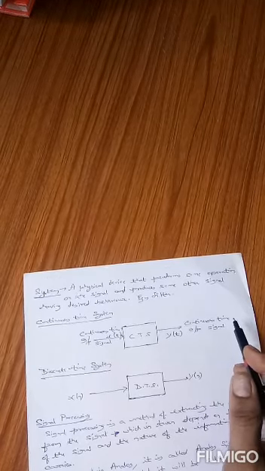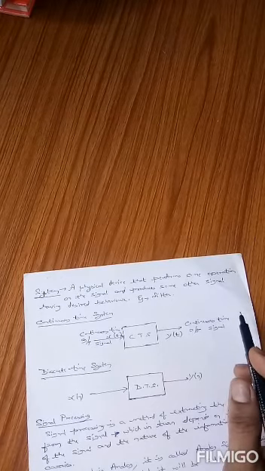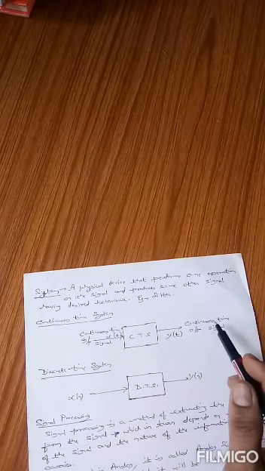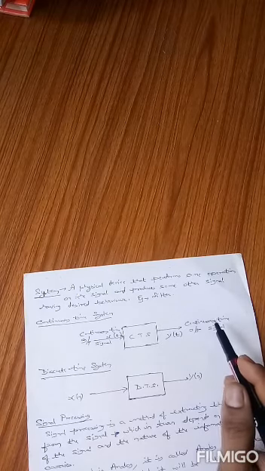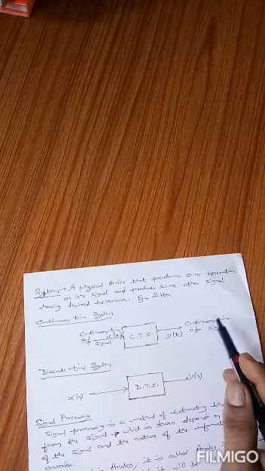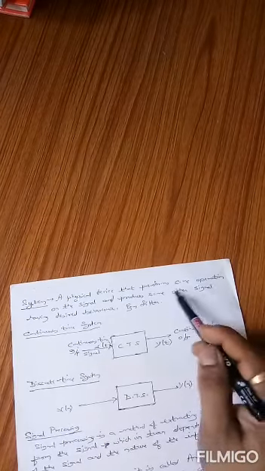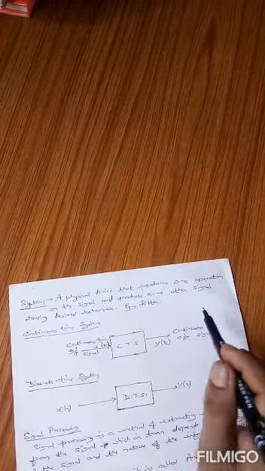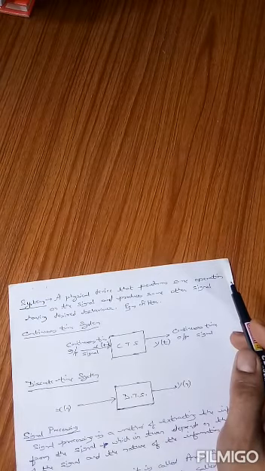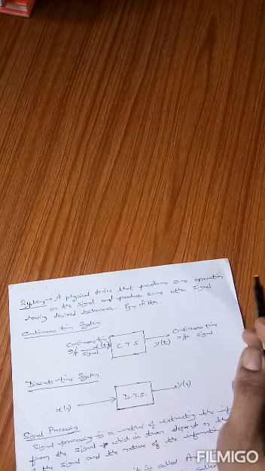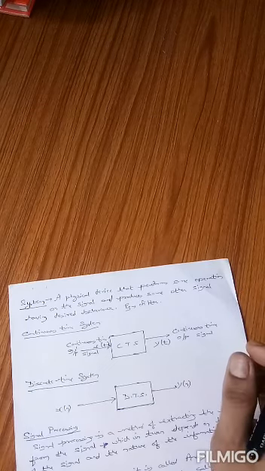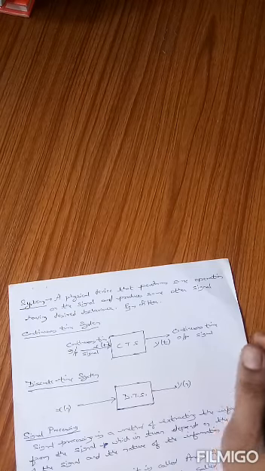What they do is remove the noise from the signal and provide us the desired information without noise. That is known as a system. So what does a system do? A system performs some operation on the signal and it produces another signal having desired information or desired behavior, having a better quality as compared to the original signal.